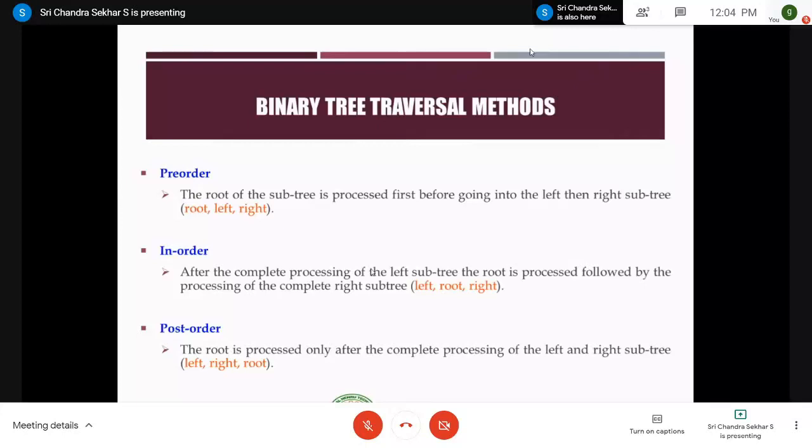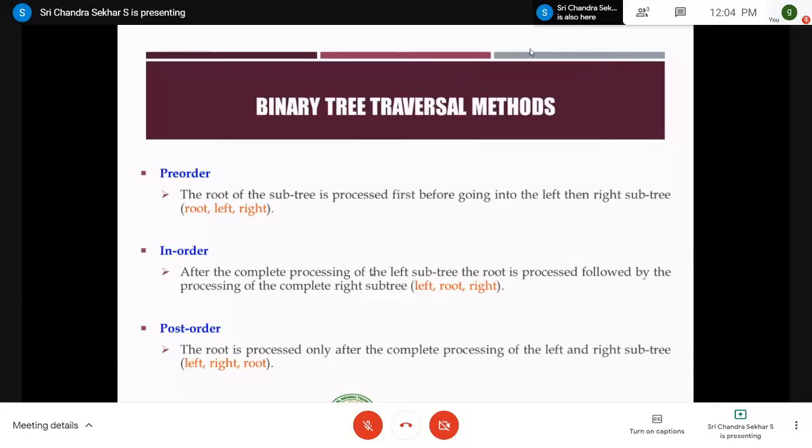Most of the time we apply these techniques to binary trees as well as binary search trees. We'll look at some examples of these traversals in both cases.